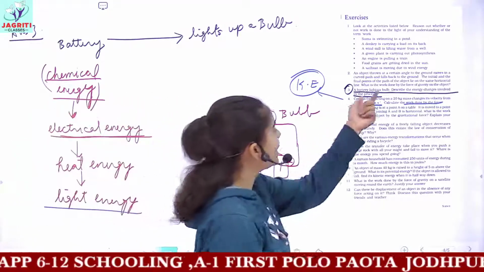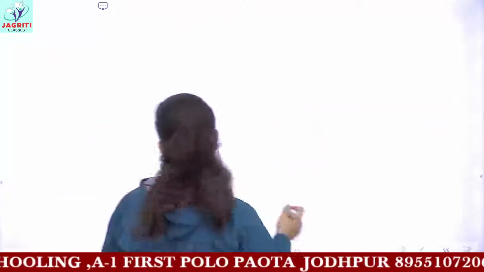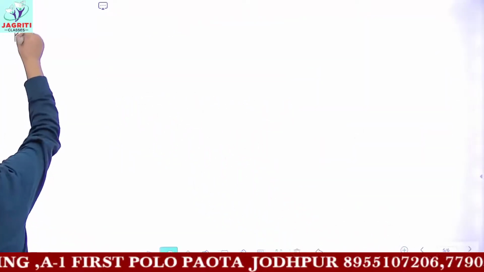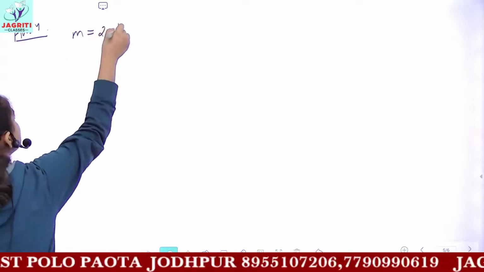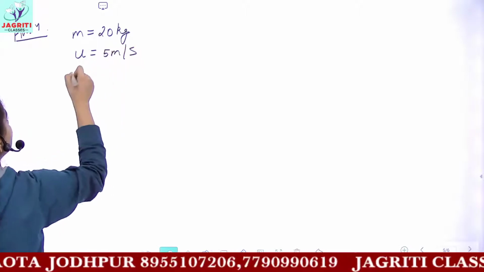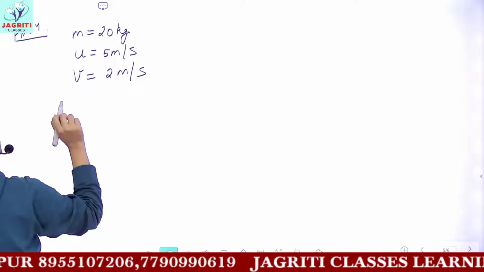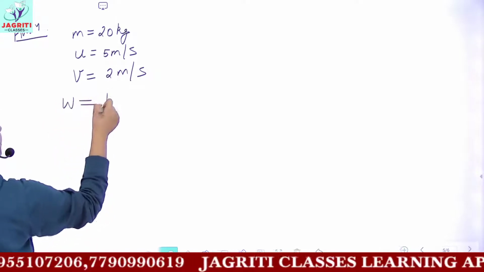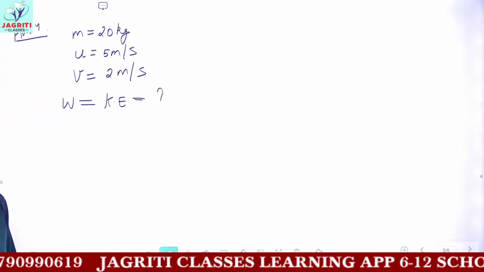So you have mass 20 kg, initial velocity is 5 and final velocity 2. So answer 4 would be: you are given mass of 20 kg, initial velocity u is 5 meter per second, final velocity v is 2 meter per second, and now you have to find work, and this work here is equal to kinetic energy. So you have to find kinetic energy.